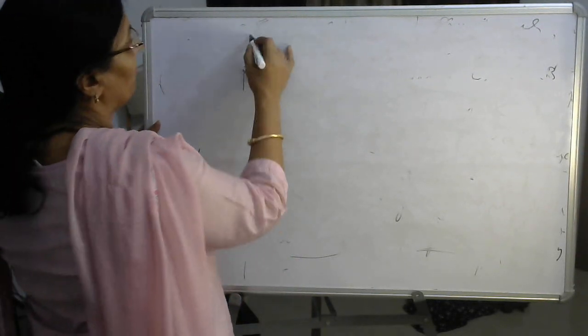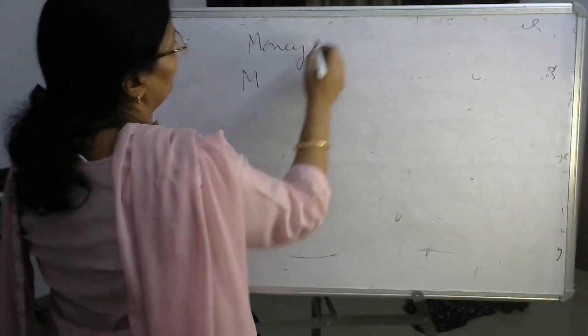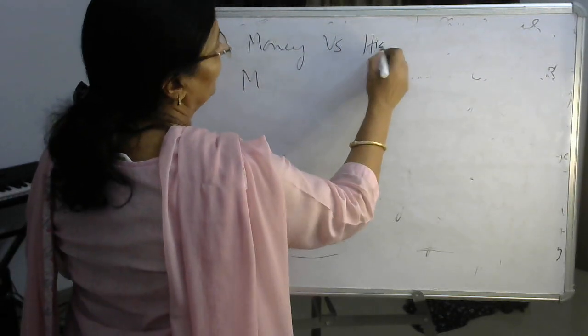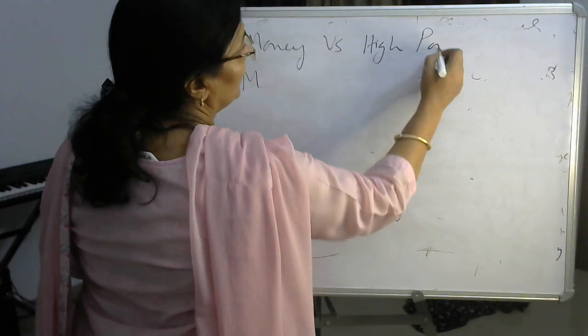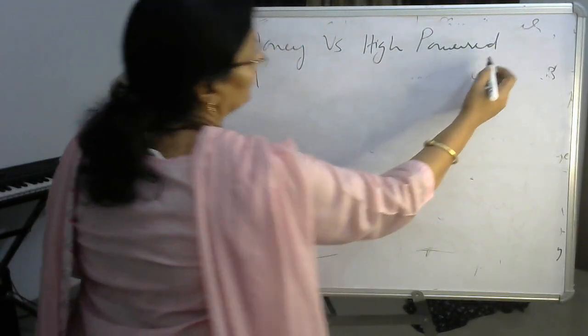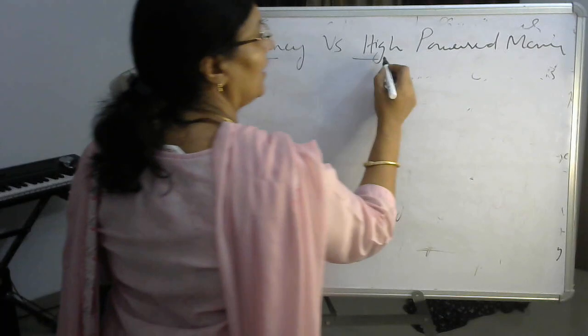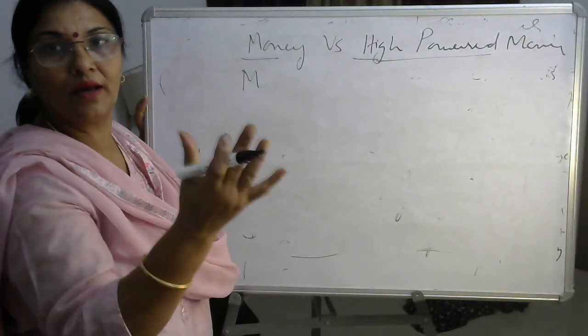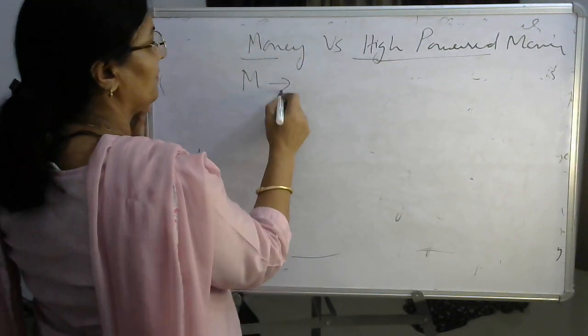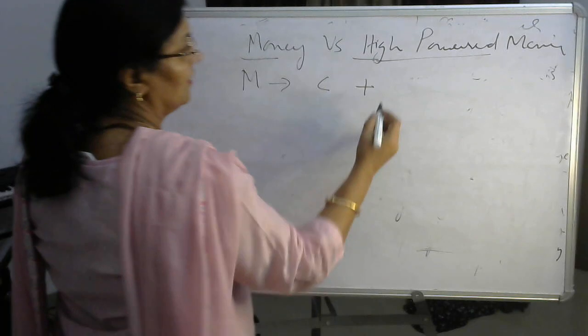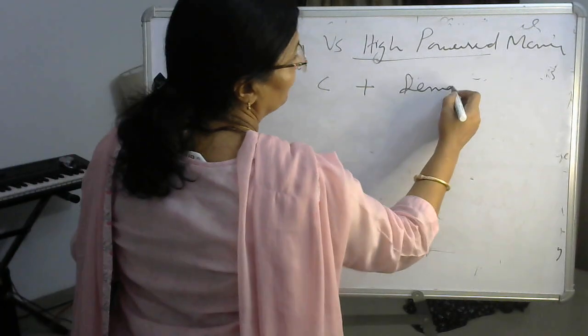What is money versus high powered money? I think today it will be clear to you. Money, यहाँ पे मनी है और ये हाई पावर्ड, जिसकी पावर ज़्यादा. So what is money? This is C plus demand deposits.